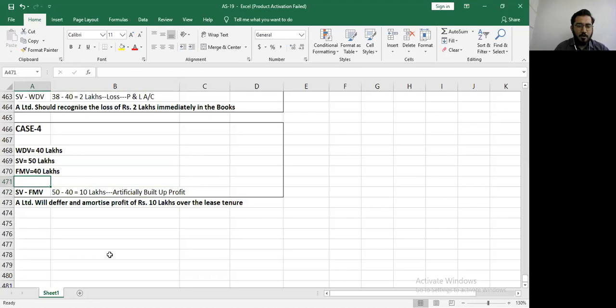Will you have fair market value over here? How will you record it? I want to write over there that genuine profit is nil. Okay. So can you tell me the formula over here? Yes, sir. Fair market value minus WDV. Are you sure? Yes. Fair market value minus WDV equals 40 lakhs minus 40 lakhs equal to 0.